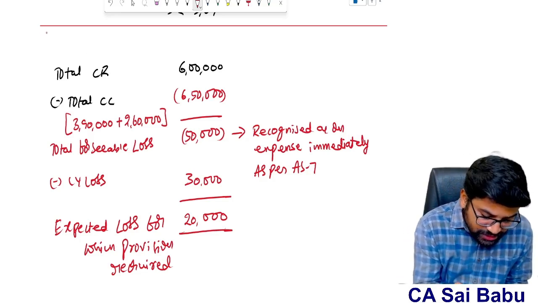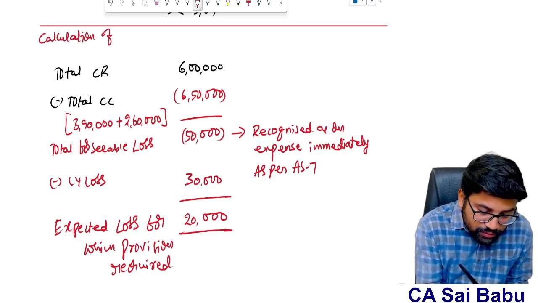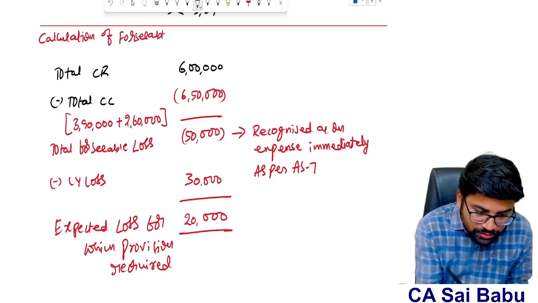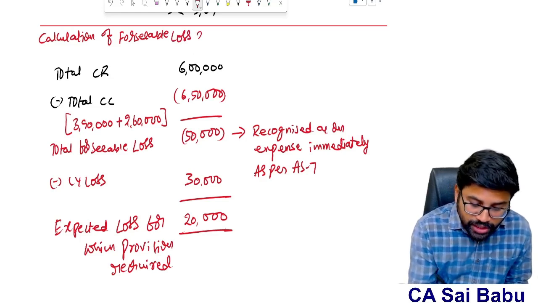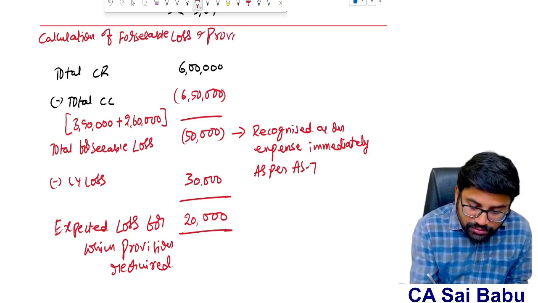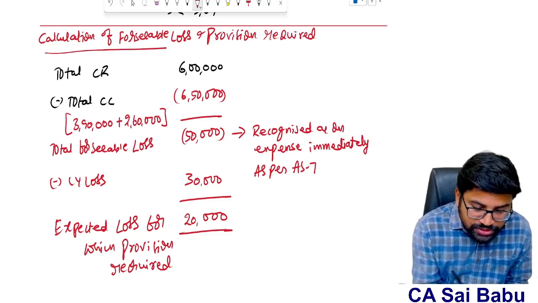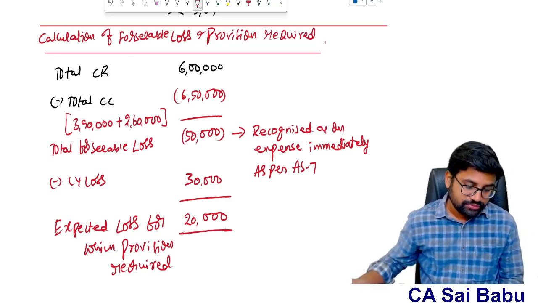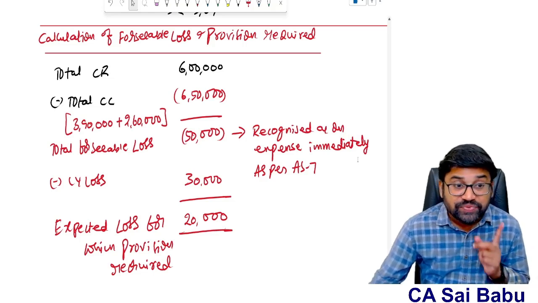So this I can say is the calculation of foreseeable loss or expected loss and provision required. So calculation of foreseeable losses and provision required. This is the calculation. Okay, you understood the concept. This is very, very important.